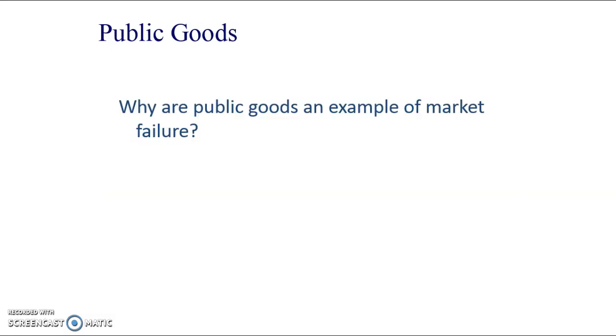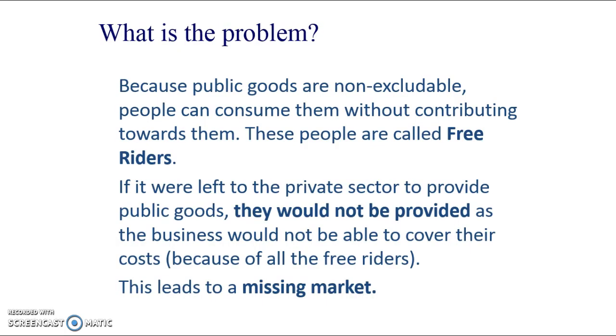So lovely as this is, very interesting theory, why is it relevant? Well, public goods are an example of market failure, because it's really this characteristic of them being non-excludable that causes these problems. People can consume them without contributing towards them, and these people are called free riders. And who wouldn't do that, to be honest?